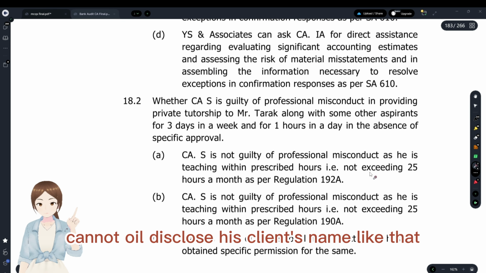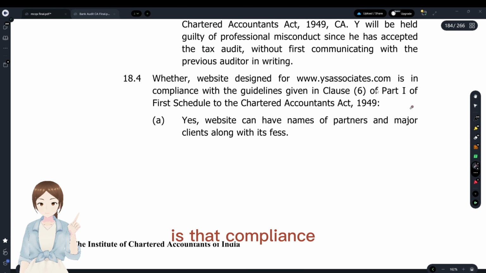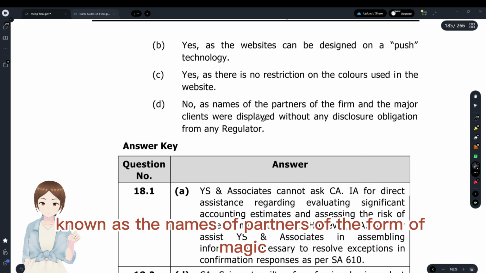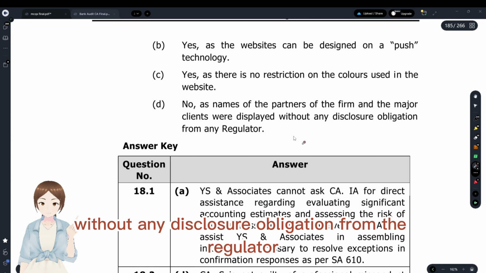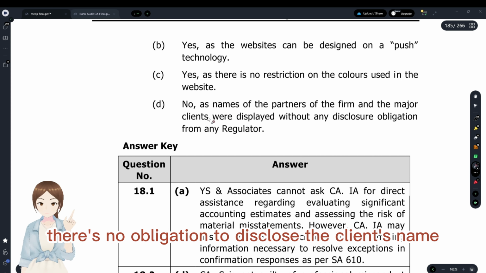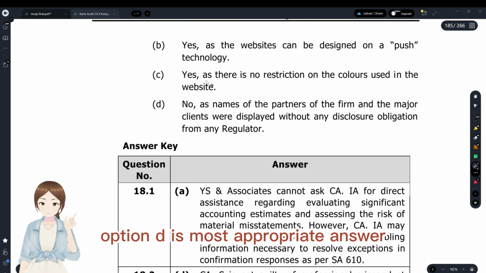How could he disclose his client's name like that? Is that compliance? No, he didn't comply with that. As the names of partners of the firm were displayed without any disclosure obligation from the regulator. The regulator itself is saying there's no obligation to disclose the client's name and the partner's name. Why is he displaying those names and all? Option D is the most appropriate answer.